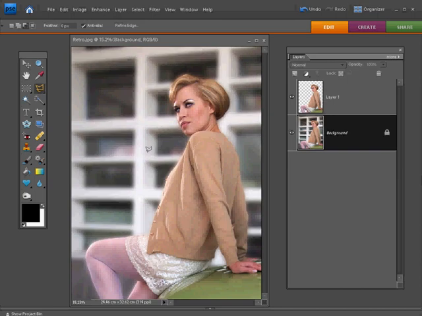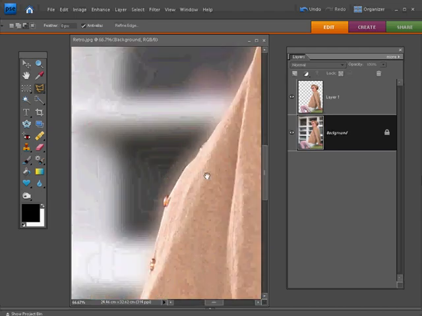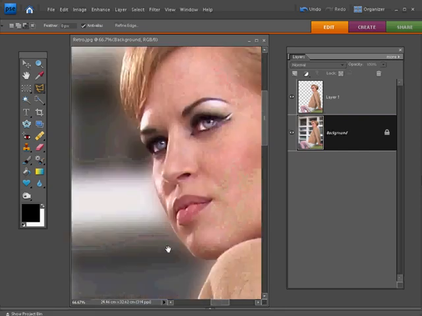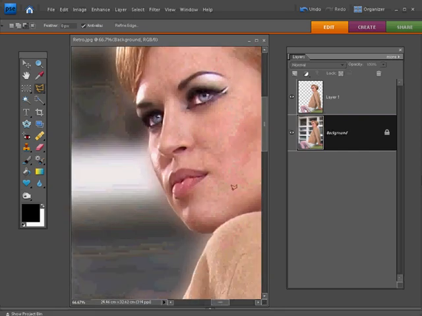One thing that is a bit of a concern though is if I just zoom in, you'll see that we've got this rather unnatural looking fringe running around the figure. The reason for this is that in blurring the background layer, we've spread out a lot of those pixels, so they've effectively appeared around the edges of our sharp layer. We've smudged them outwards, and that's what's forming the halo or the fringing effect. Now this can be a real problem because it makes your blurring effect look incredibly unnatural.